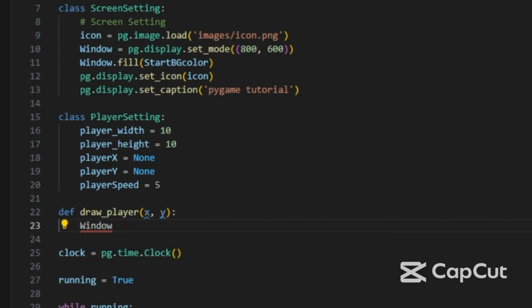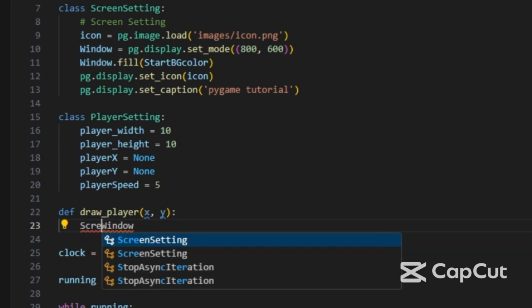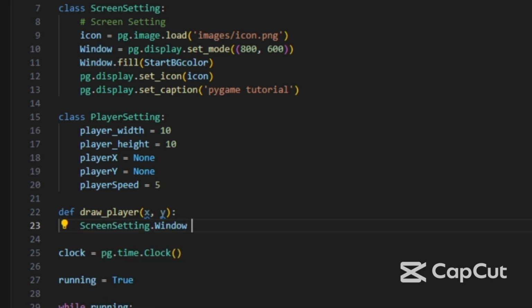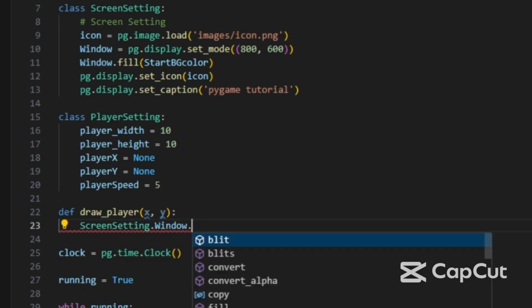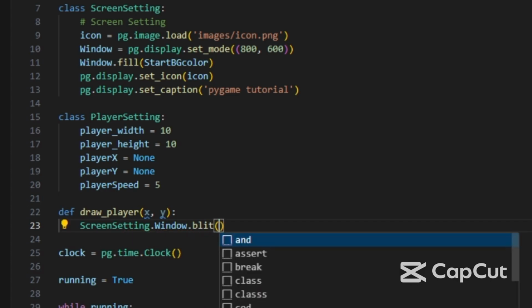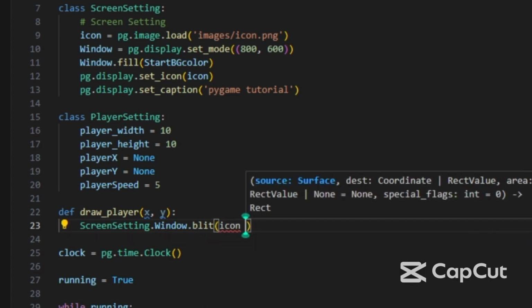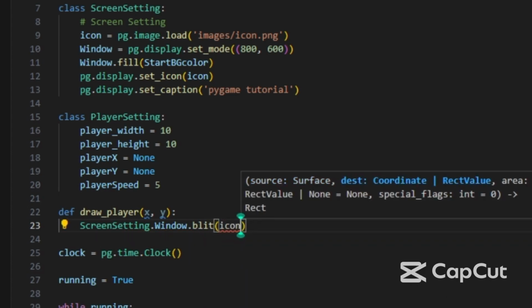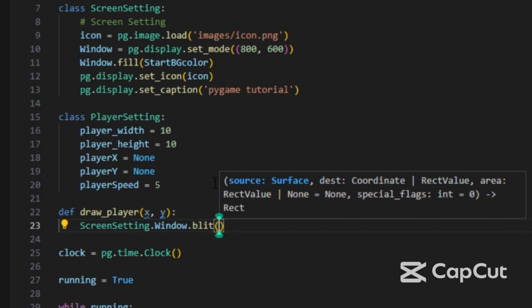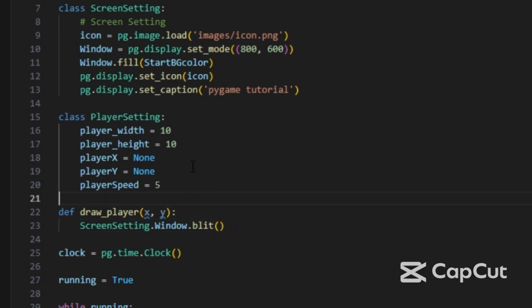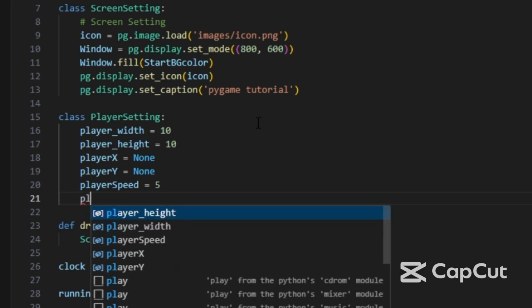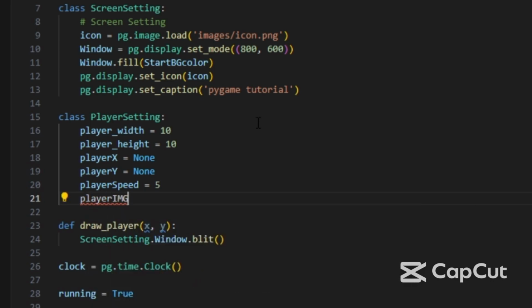We will use the window, so we need to write screen setting dot window dot blit, and here we'll write the sprite. To make the sprite, we need to give it a name. So we create another variable named player img, equal to pygame dot image dot load. The path is images.